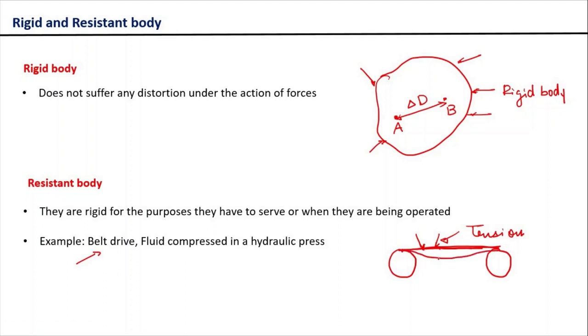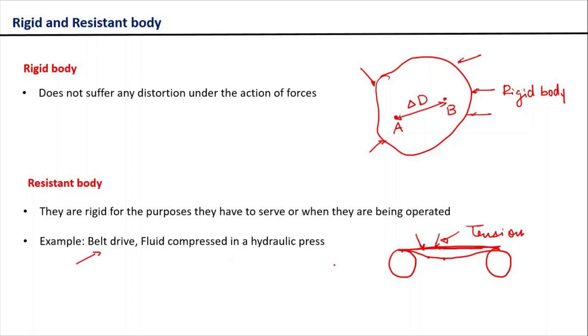Under this condition, when the belt drive is not operating, if several forces act or you try to tweak the belt, the distance between two points on this belt is going to change, correct? In that case, we can't say that this belt drive is behaving as a rigid body. So resistant bodies are bodies that become rigid under certain specific conditions.